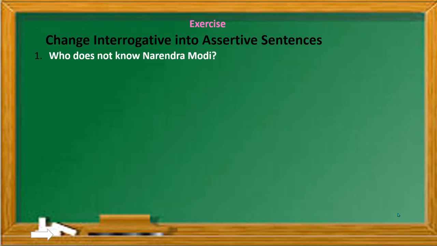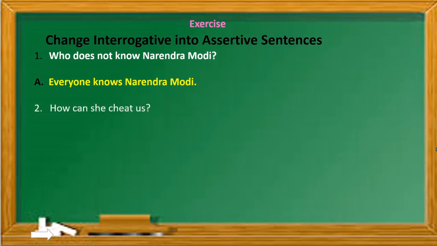Another thing is that here you can see that "not" is used, so obviously we will remove it in the changed assertive sentence. So we will make it affirmative, obviously, because when "not" is given we have to remove it. If it is not given, then we have to add it. So: "Everyone knows Narendra Modi." Who does not know? That means the speaker expects a positive answer. We'll say yes, obviously he is very popular, so everyone knows.